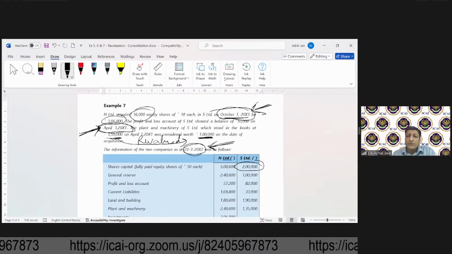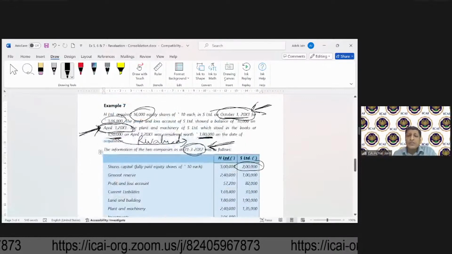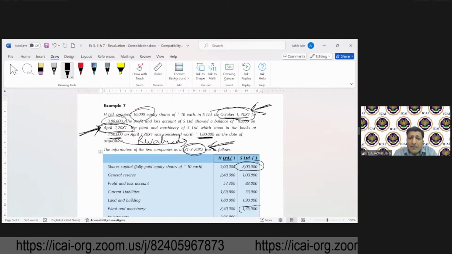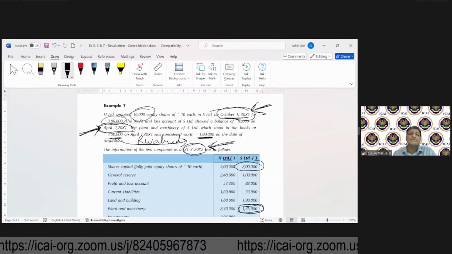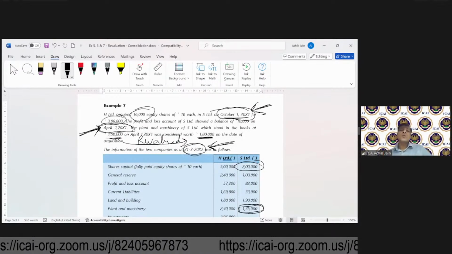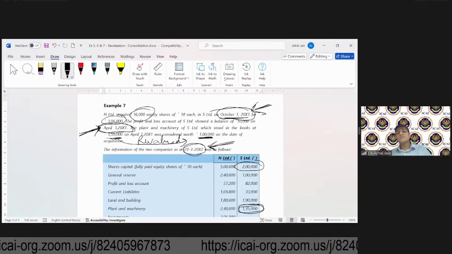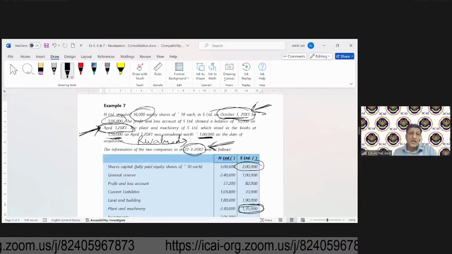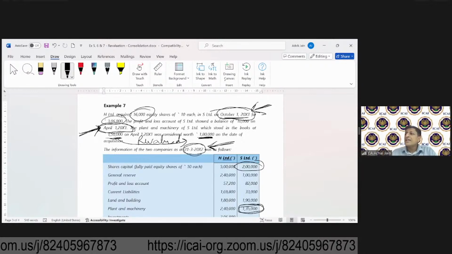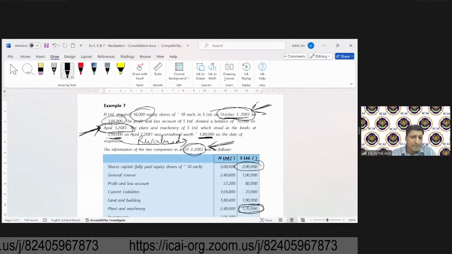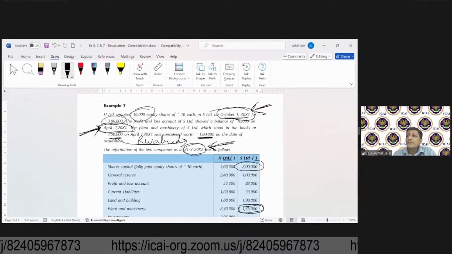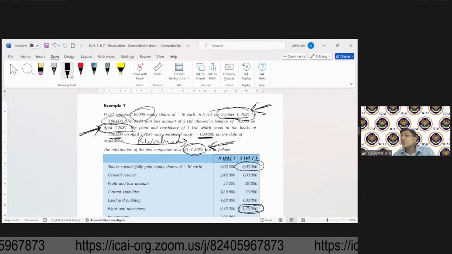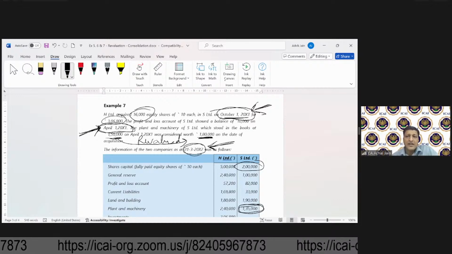Now if you look at the balance sheet, this plant and machinery is appearing at 1,35,000. So its opening balance was 1,50,000, closing balance is 1,35,000. So 15,000 is the amount of depreciation which has been charged. So approximately 10% is the rate of depreciation. Now, this rate is important. Why? We'll get into those calculations and try to understand why this rate is important.